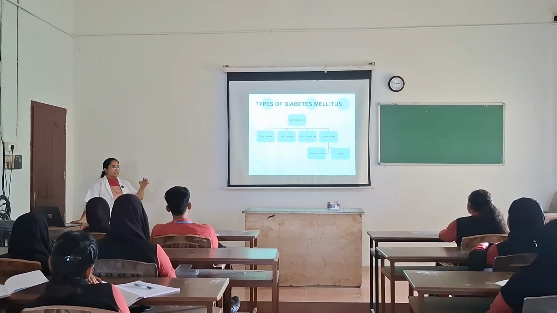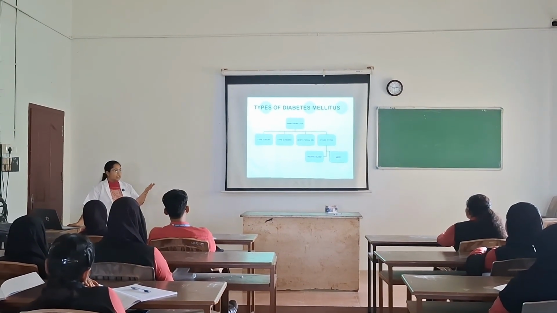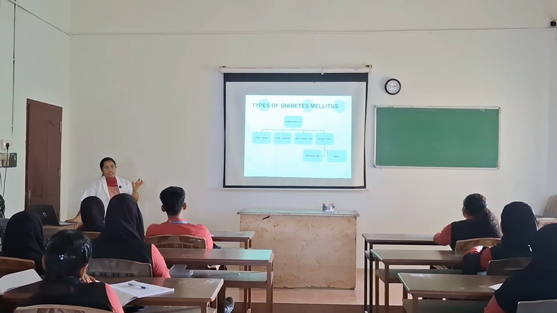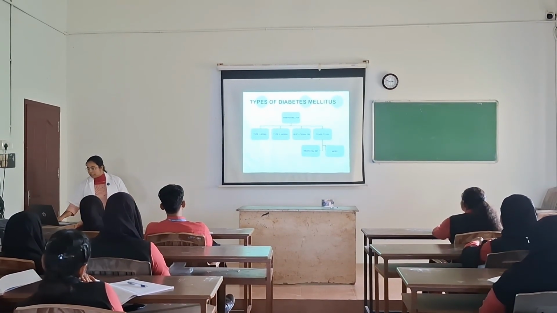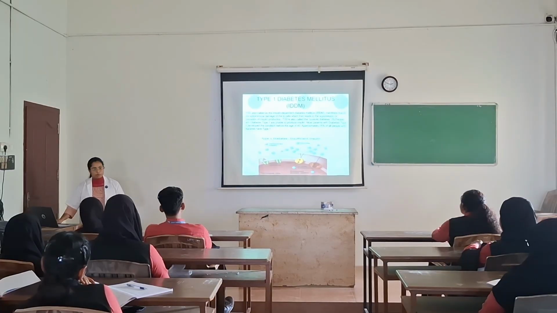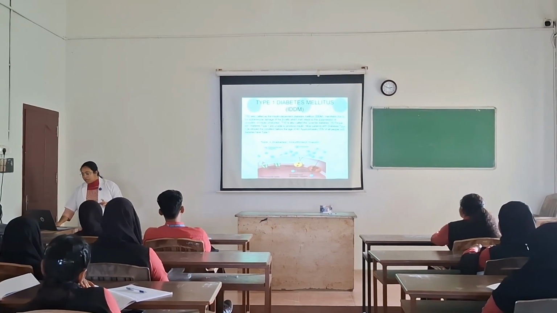Then maturity onset is genetic or familial, inherited. Mainly that happens due to genetic mutation. Okay. So that's all about types or classification.